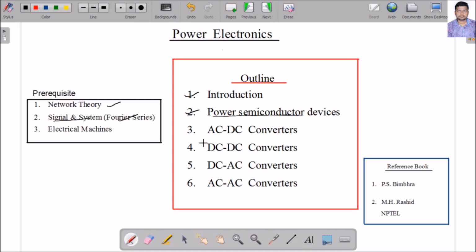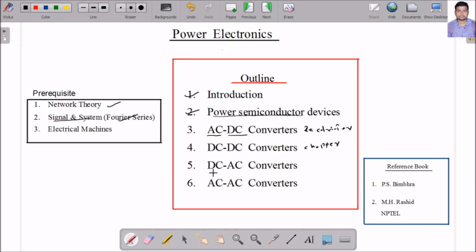Next, AC to DC converter, meaning the input is AC and the output is DC. I give the input as AC and I get the output as DC. This converter is known as a rectifier. We will study that. Next, we will study the DC to DC converter, meaning input is DC and output is DC. This is known as a chopper.